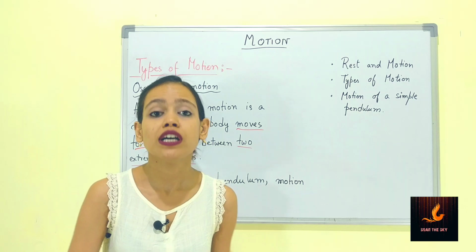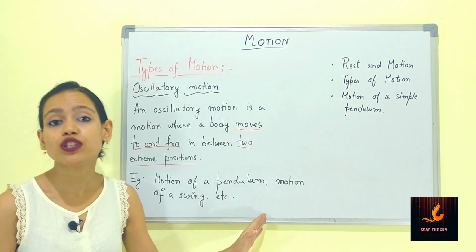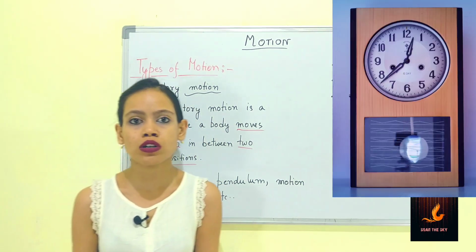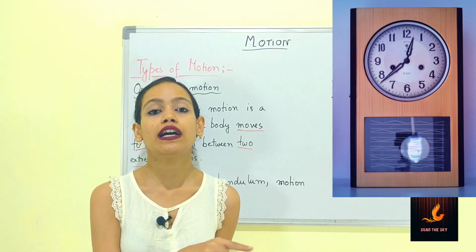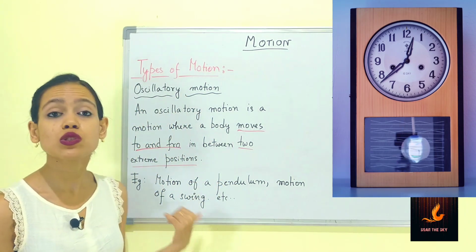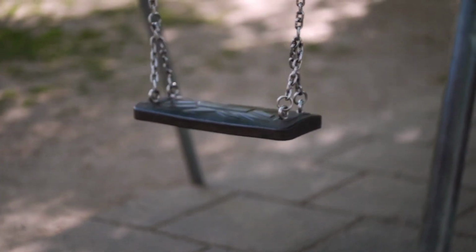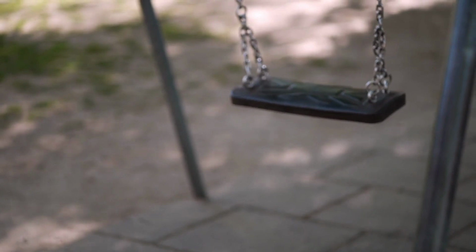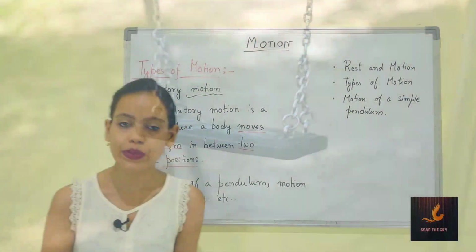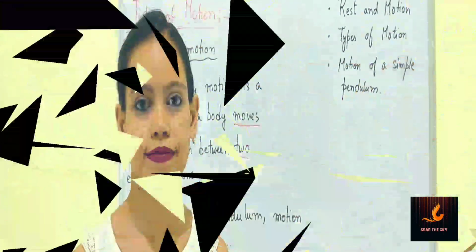The motion of a simple pendulum, we have seen the pendulum clocks where the pendulum swings from one end to the other. The motion of a swing, which we all have enjoyed, a swing always moves from one end to other. These are all the examples of oscillatory motion.